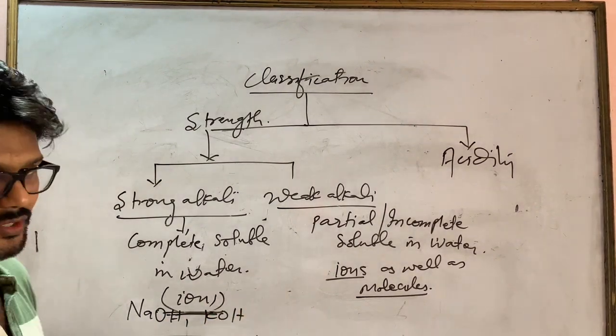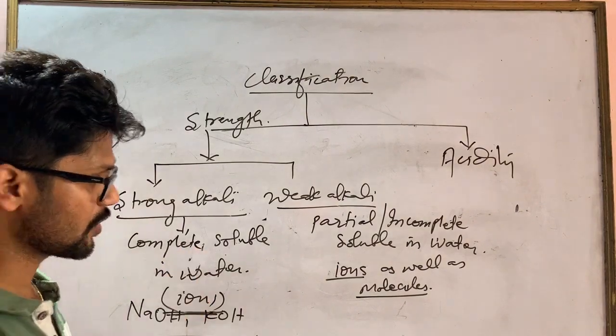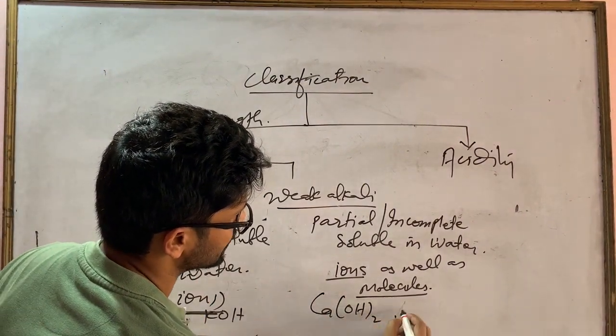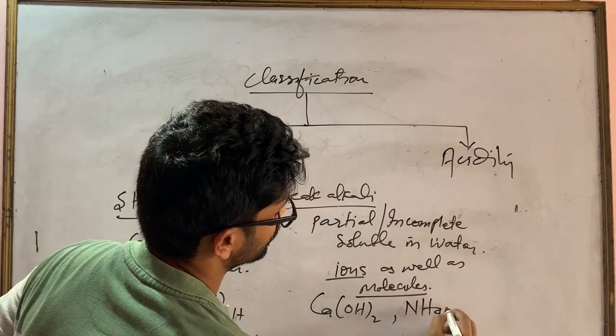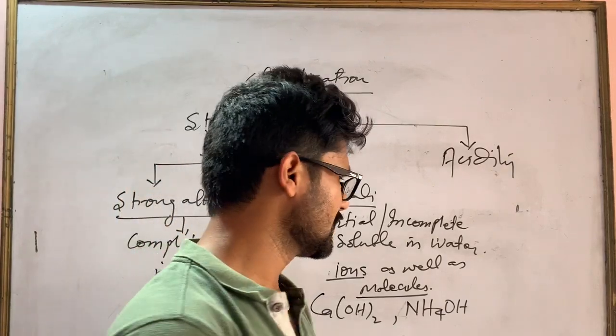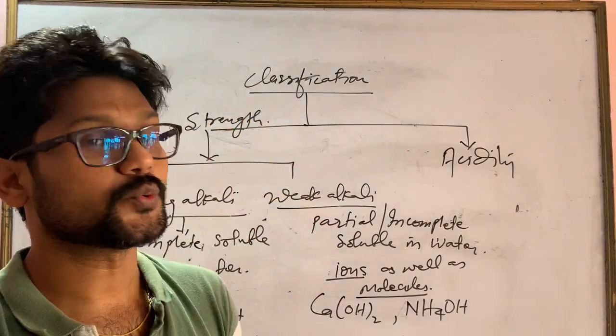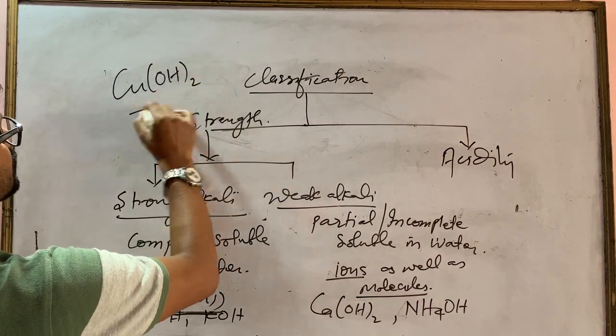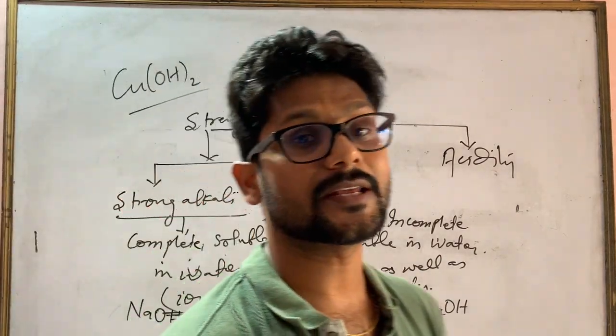The two are given, so remember these two examples of strong alkali and weak alkali: Ca(OH)2 and NH4OH, ammonium hydroxide. Got it? If it is asked to you, is copper hydroxide an alkali or not?